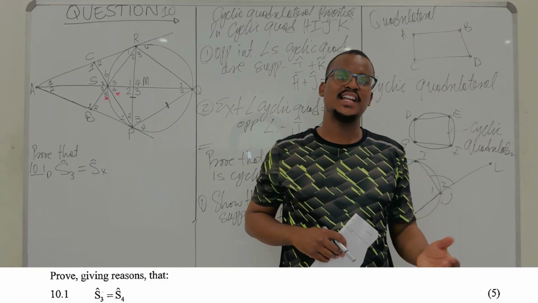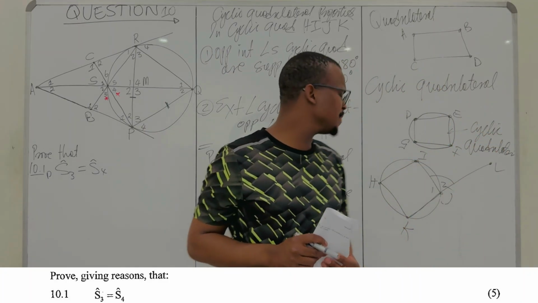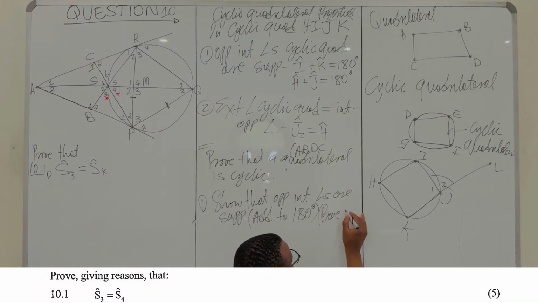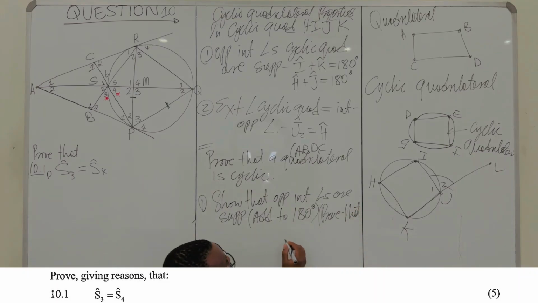That's one way to prove that a quadrilateral is cyclic, which means, in that case, we must prove that angle A plus angle D is equal to 180 degrees.